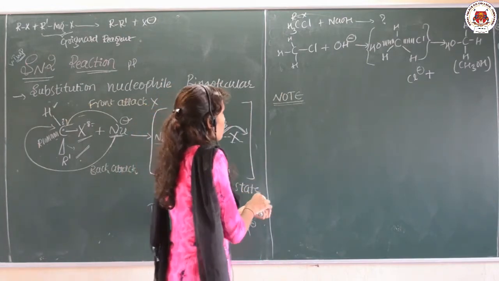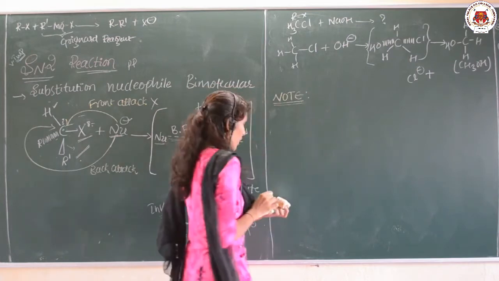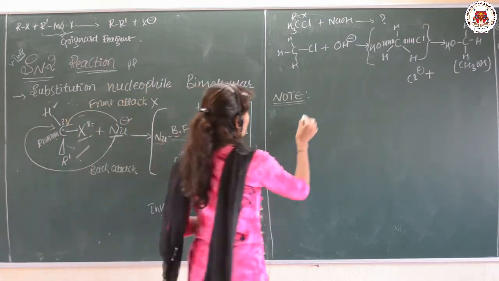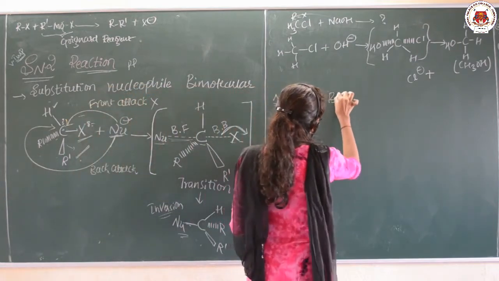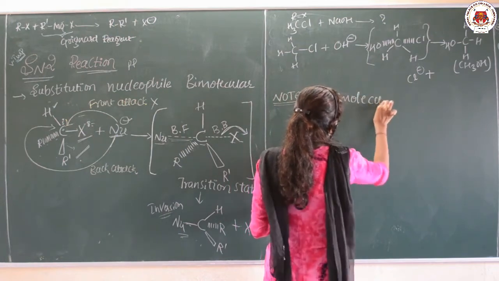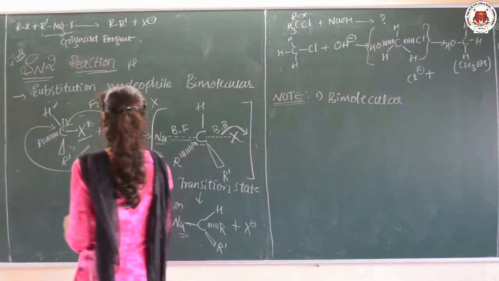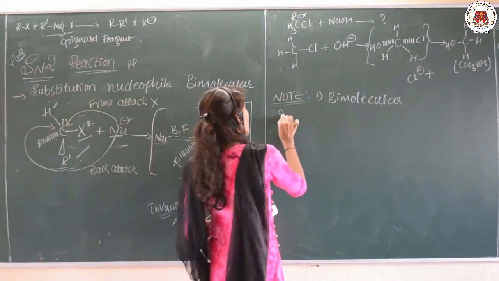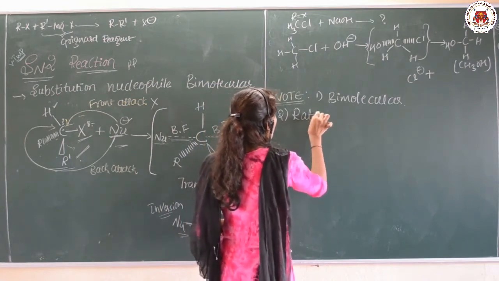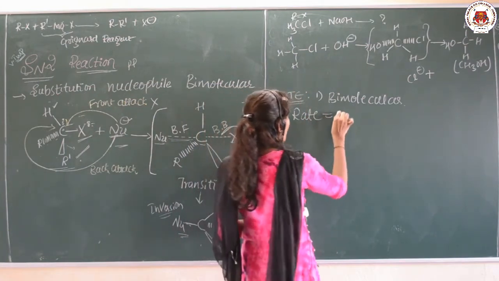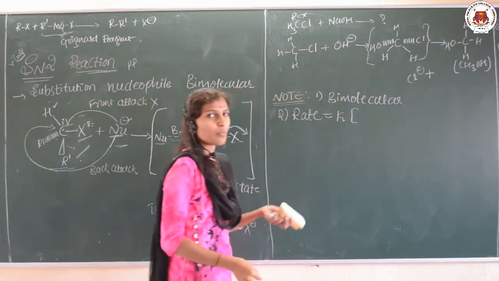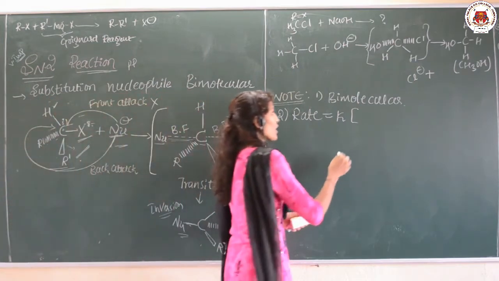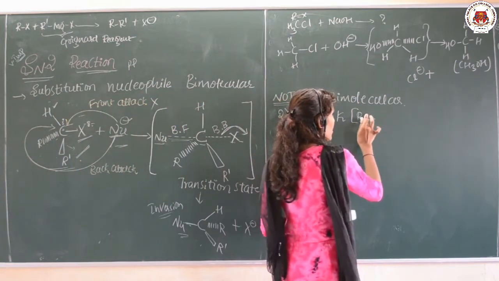So, let me tell you a few important points of the SN2 reaction. First point, SN2 reaction is bimolecular. It means two molecules we are taking here, one is substrate, one more is nucleophile. It is bimolecular. And the rate of reaction, according to chemical kinetics, can be expressed as rate is equal to K into. The rate depends upon the concentration of both, that is substrate and nucleophile. That I am writing as RX, RX is nothing but our substrate.